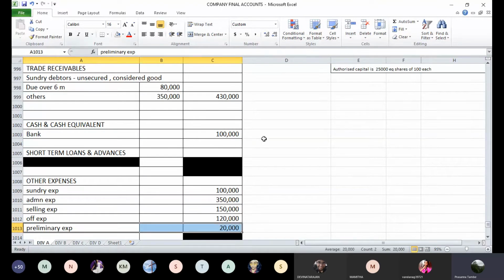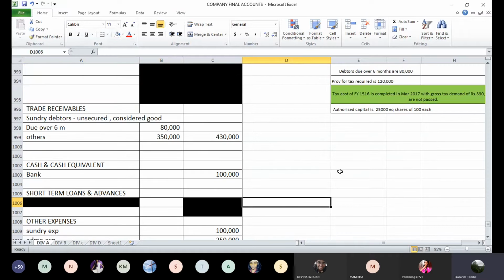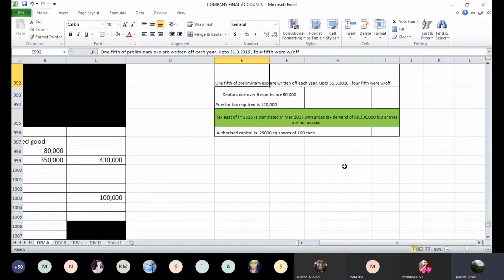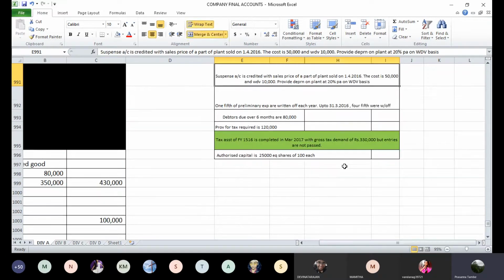rupees. Please be careful about the wording. It says that 4 years have already passed and write-off is done. What does 4/5 already written off mean? 4 years you have already done that writing off 20,000 rupees every year. After that, what is left is 1/5, that has to be written off in current year because you will have to finish over a period of 5 years. So this year that write-off will be complete, the 1/5 balance. So that 20,000 will be written off in the current year. So full amount of 20,000 goes to other expenses as write-off.